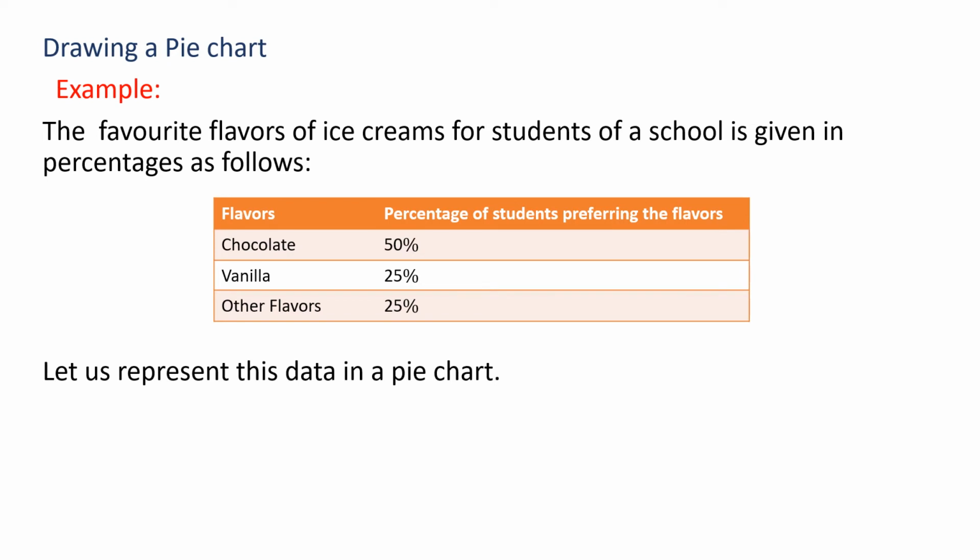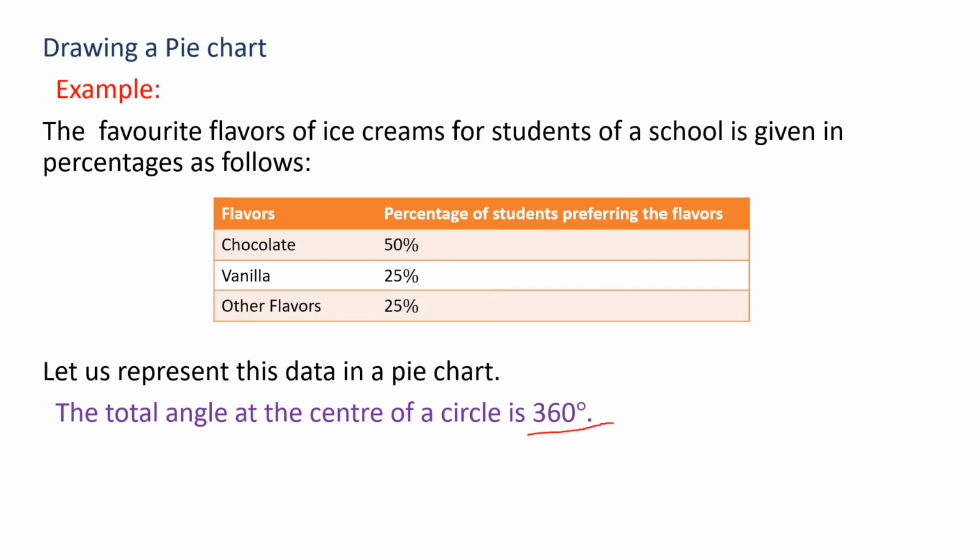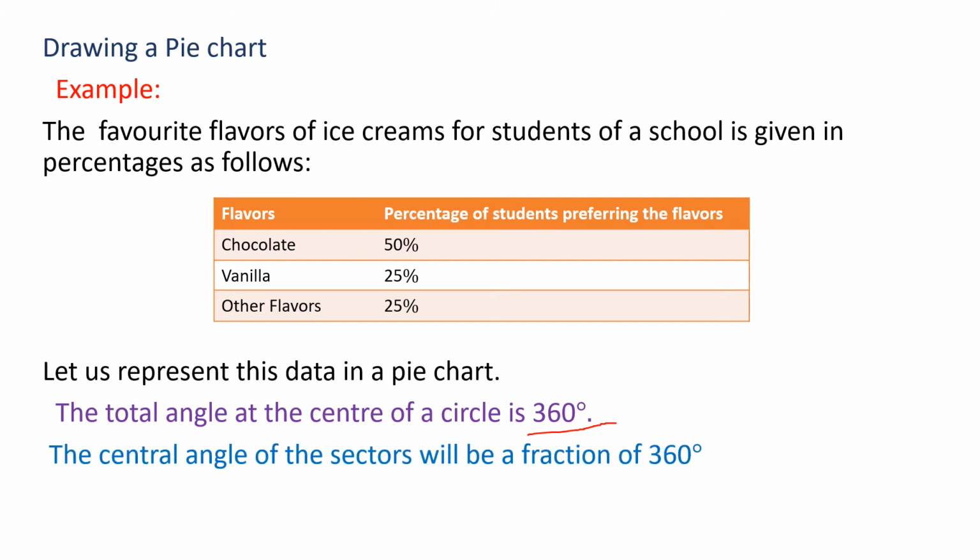So now we are going to represent this data in a pie chart or circle graph. But before that, what is the angle for a straight line, children? 180 degree, right? For a straight line, 180 degree. Then for a circle, it is 360 degree. So the total angle at the center of a circle is 360 degree. So this you have to keep in mind.